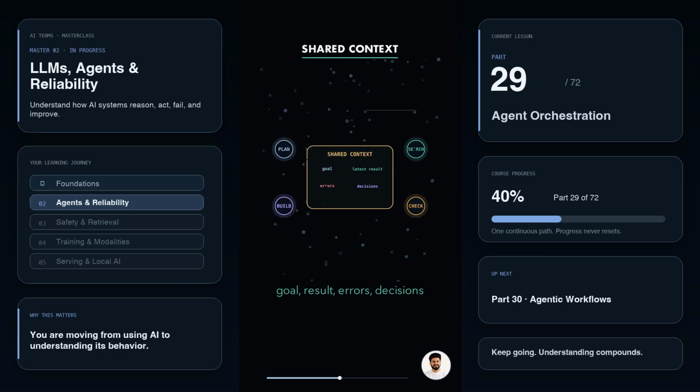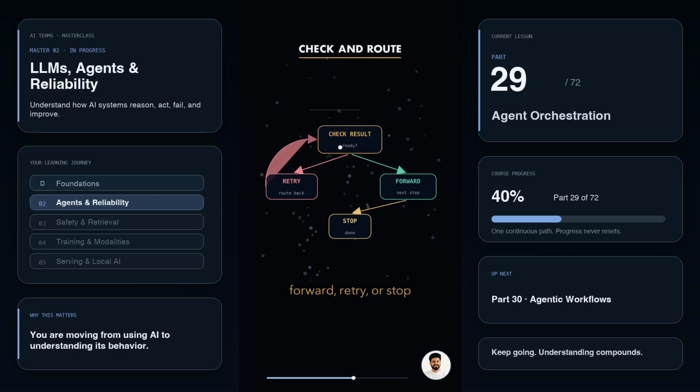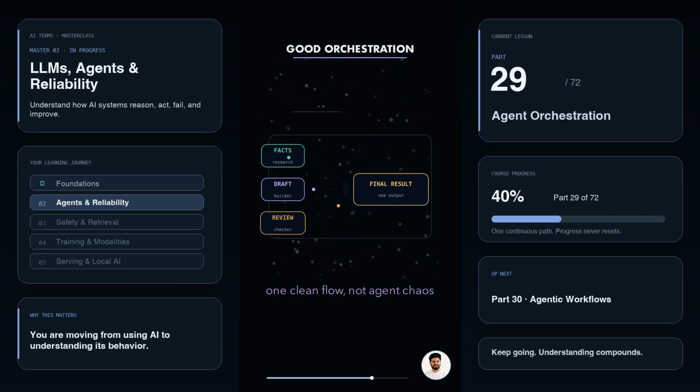Between each step, orchestration carries shared context: the goal, the latest result, errors, and decisions. If something fails, it routes the work back. If the answer is ready, it merges the pieces into one final result. Good orchestration prevents agents from talking over each other, repeating work, or losing the goal.